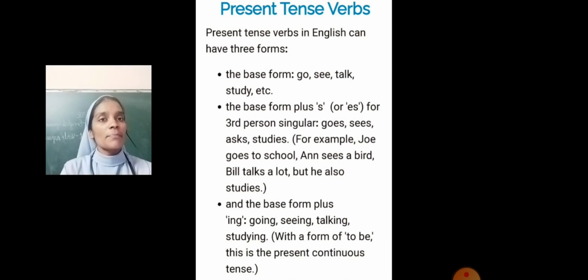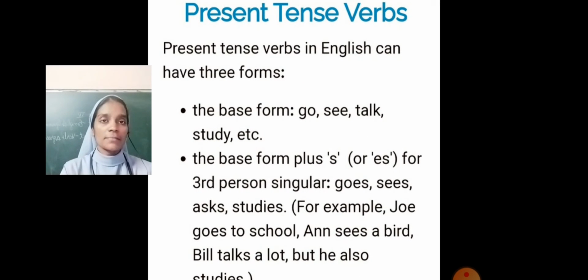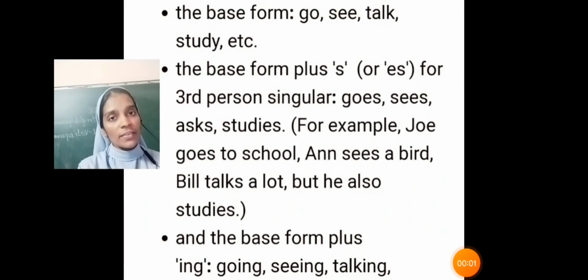First we will see present tense verbs. Present tense verbs in English can have 3 forms. First one is base form. Second one, s form. Third one, ing form. Base form, example, go, see, talk, study, play, write, read, etc.